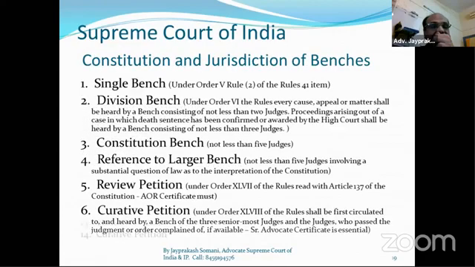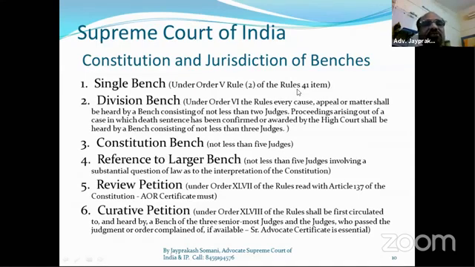Then friends, Supreme Court of India constitution and jurisdiction of benches, how these benches are working there. One is a single bench under Order 5 Rule 2 of the rules. When you see the detailed rule, you will find 41 items are there, which a single bench judge, that is called chamber judge, decides. We are not using the word single judge bench. We are using chamber judge in chamber matter. Chamber matter means single judge bench.